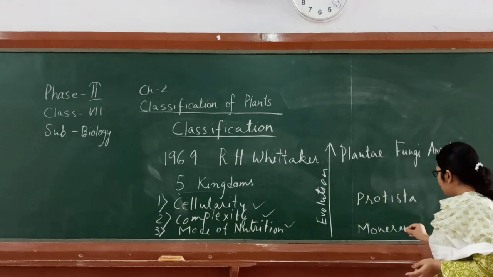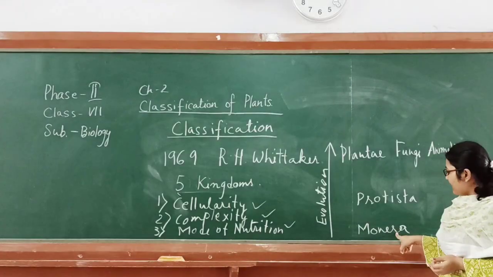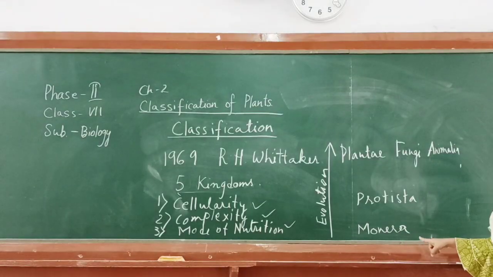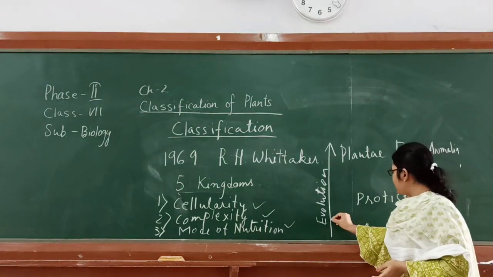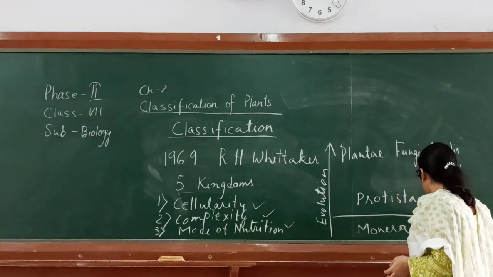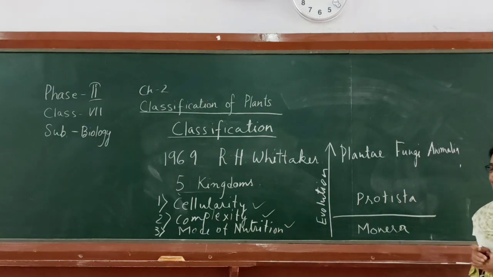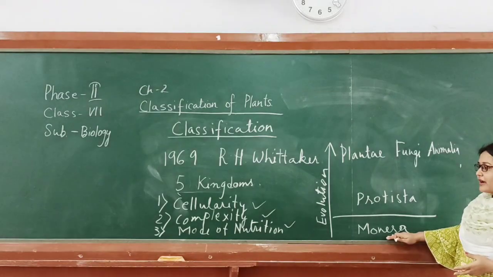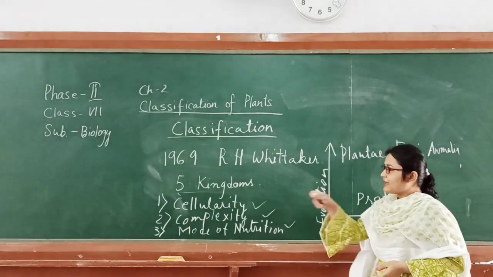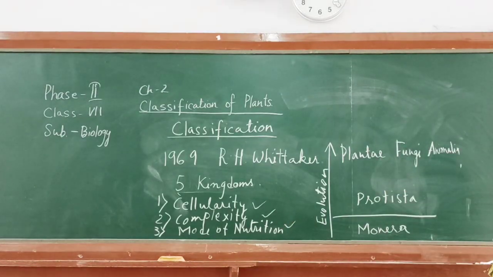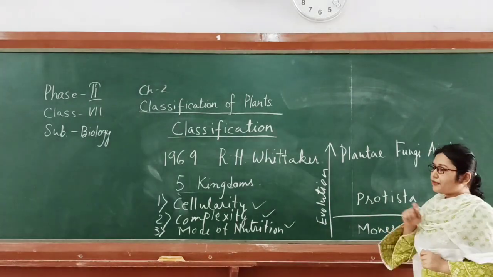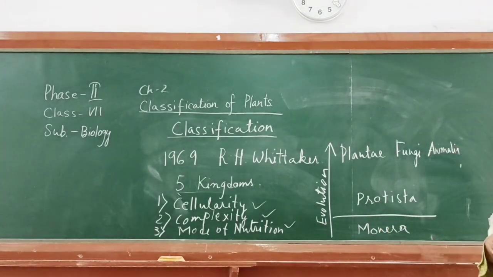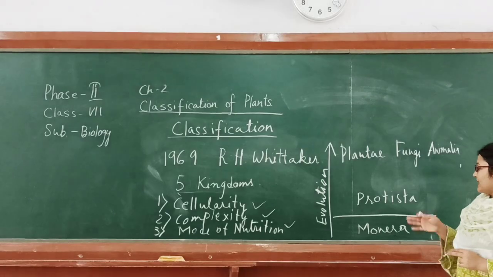Now, if we consider the simplest group, that is Monera, we will see that Monerans are unicellular organisms. Complexity, if we consider, then they are prokaryotes, and mode of nutrition is both autotrophic as well as heterotrophic.